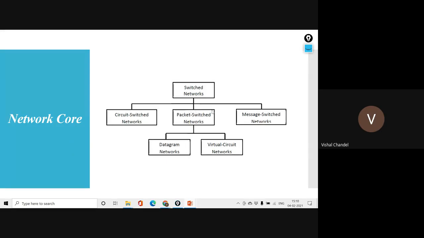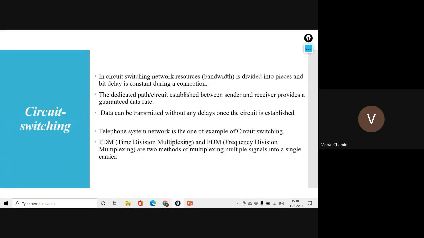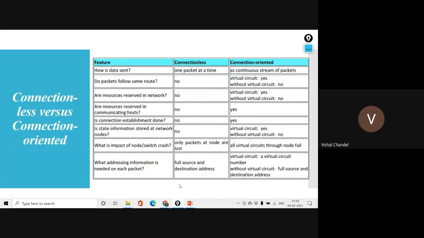When we combine these packets into a message and focus on the delivery of those packets in the form of a message, that switching we call message switching. And when we combine these packets in the form of a message, we call that a window. If someone asks about the relationship between window and packets, you have to say a window is a combination of packets which we organize in a message switching transmission. If anyone has any doubt, you can ask me.